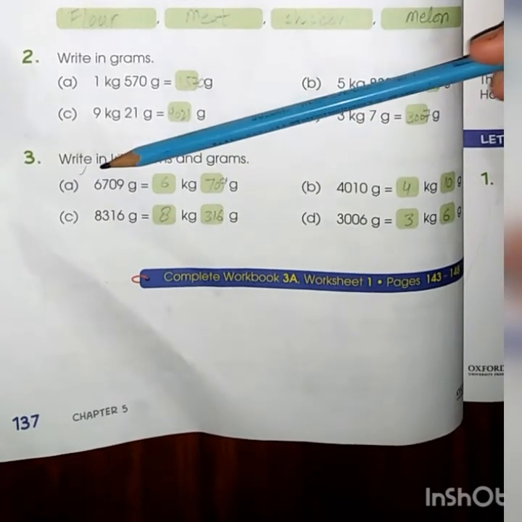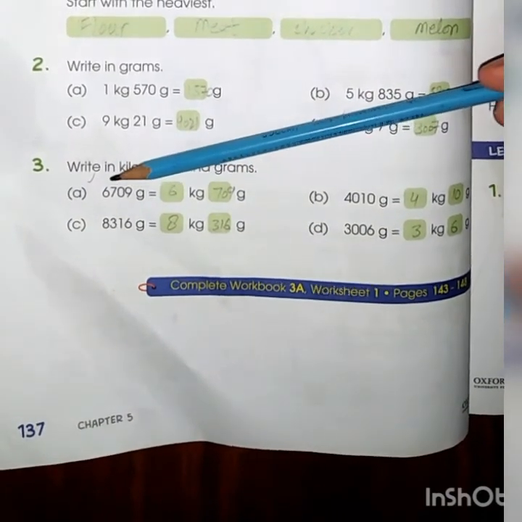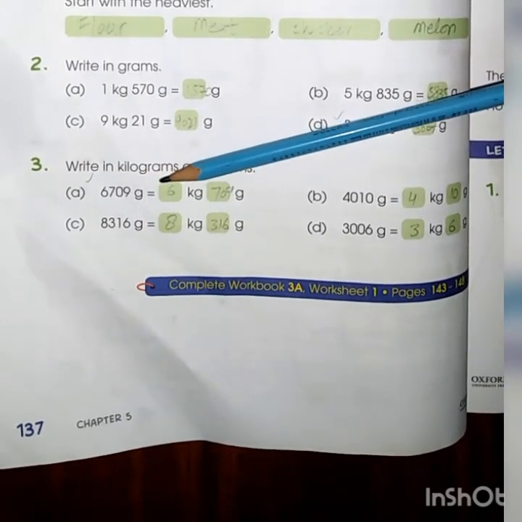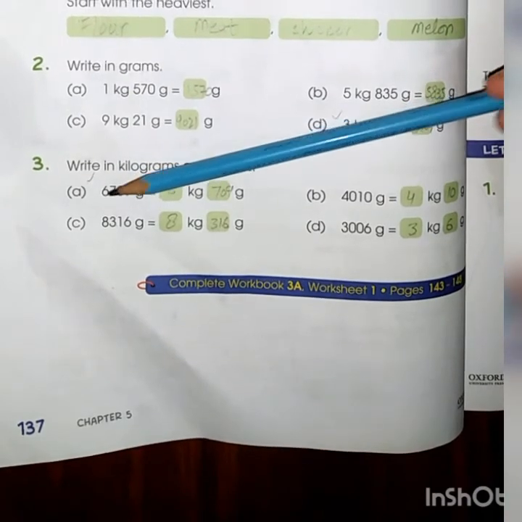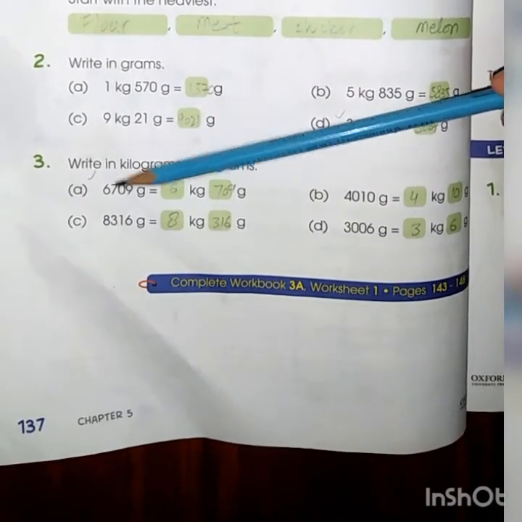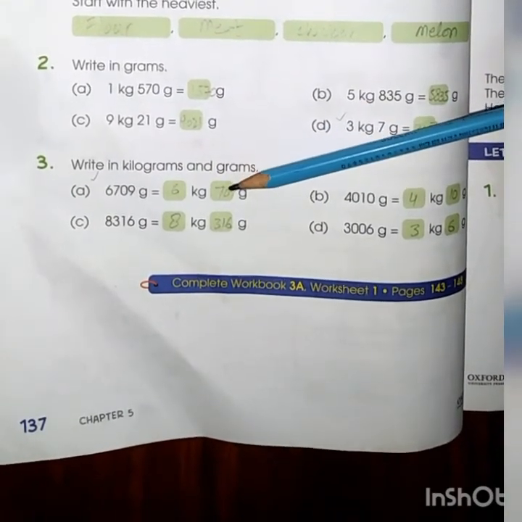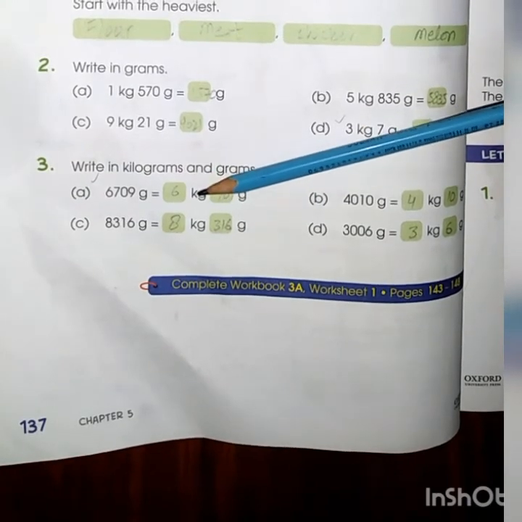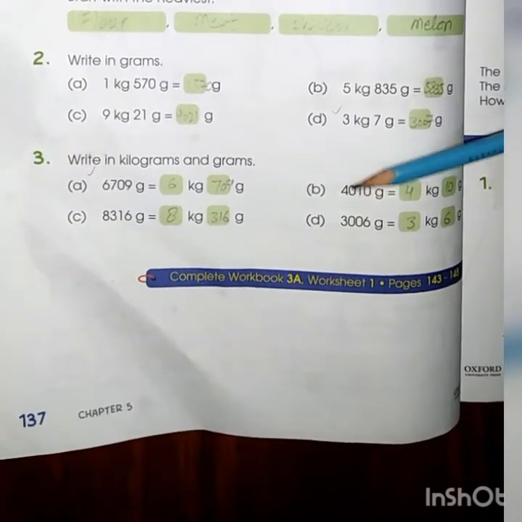Part A. 6709 gram. We have to convert 6709 grams into kg and grams. We have to convert 6000 grams into kg. We know that 6000 gram is equal to 6 kg plus 709 gram. 6 kg 709 gram.